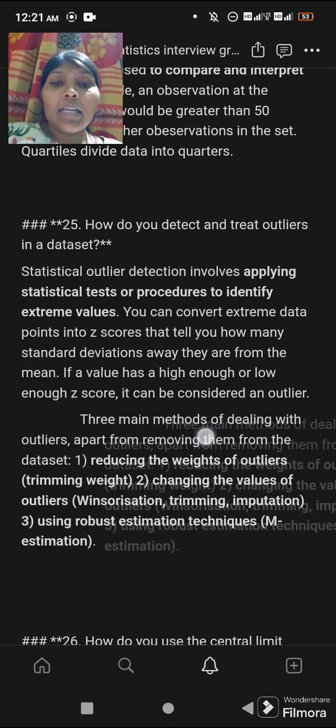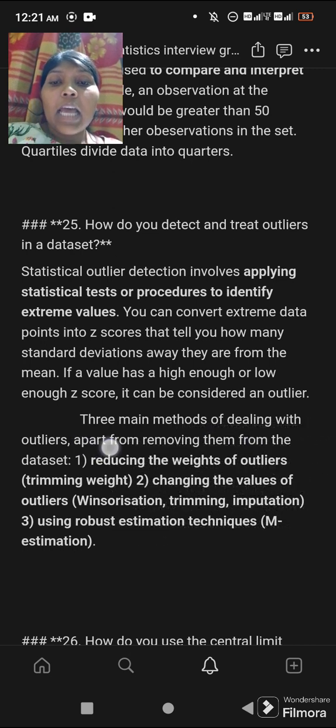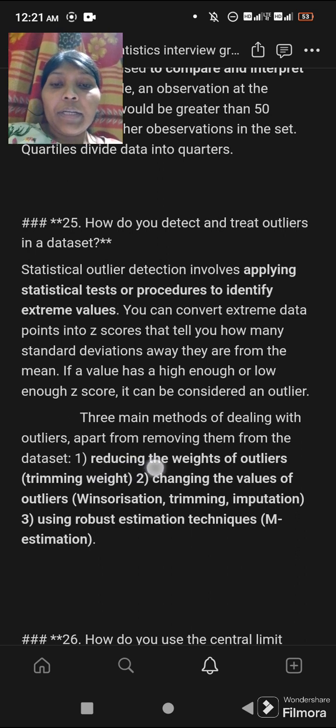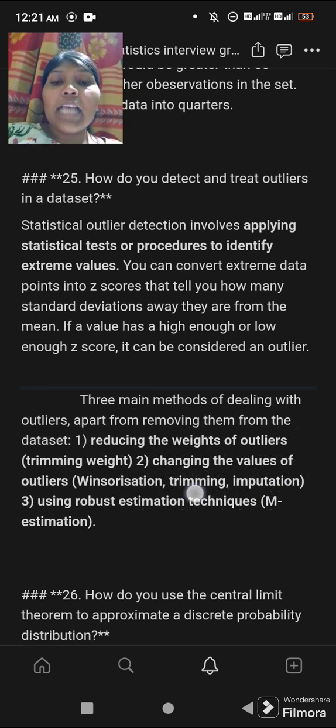Three main methods of dealing with outliers, apart from removing them from the dataset: reducing the weights of outliers, trimming, changing the values of outliers, visualization, trimming, imputation, using robust estimation techniques and estimation.